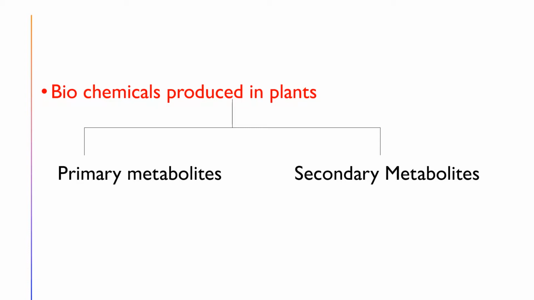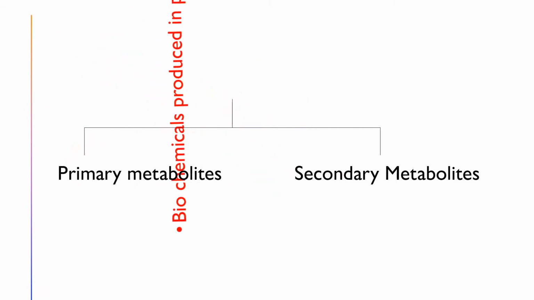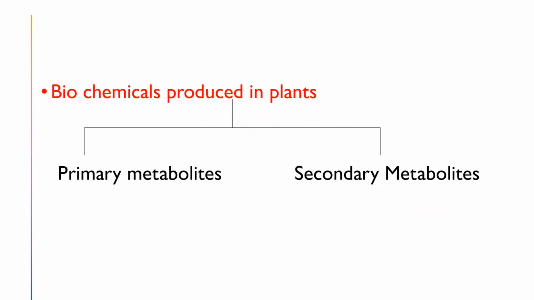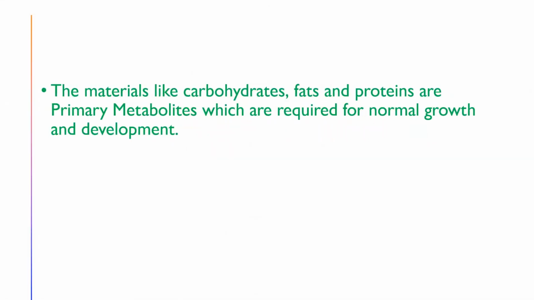The biochemical substances that are produced in the plants are categorized into two types. They are primary metabolites and secondary metabolites. What are the primary metabolites?